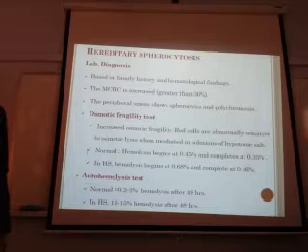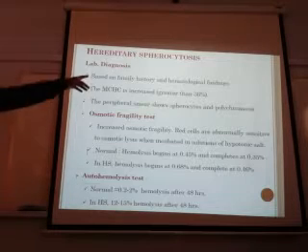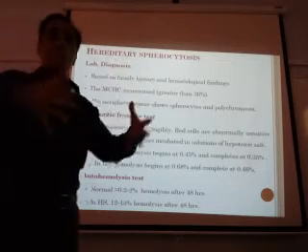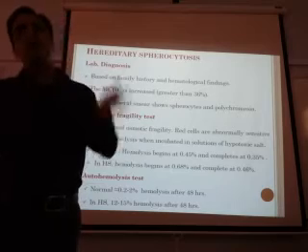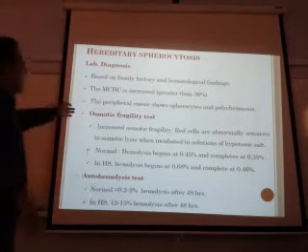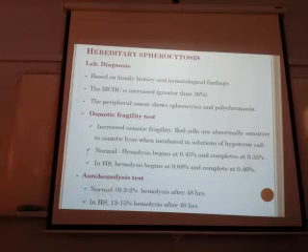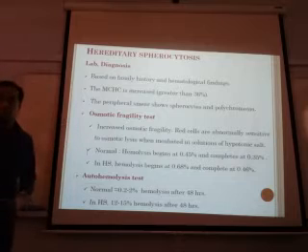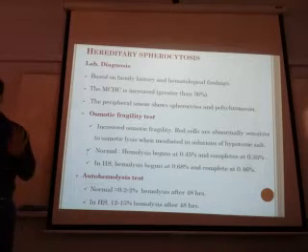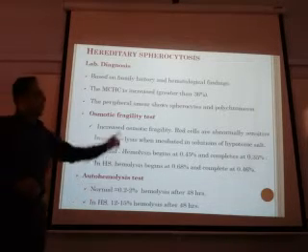MCHC is greatly increased. Got it? More than 36% because it is full of hemoglobin. Smaller RBC is full of hemoglobin, no hypochromia. Peripheral smear you will find spherocytes, rounded RBCs along with the polychromasia or increased reticulocytes. And you have two tests which are very important here. Osmotic fragility test. Yes. What is this?